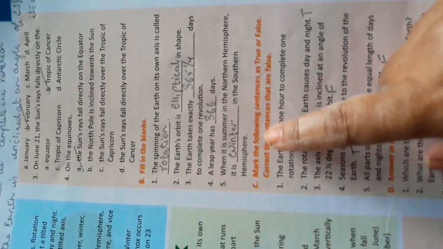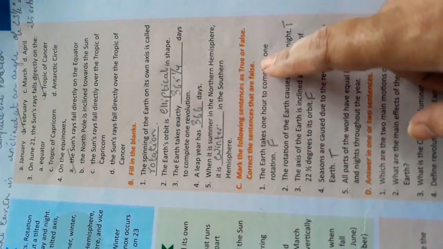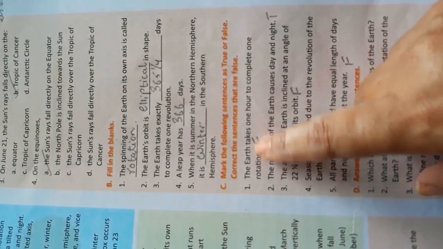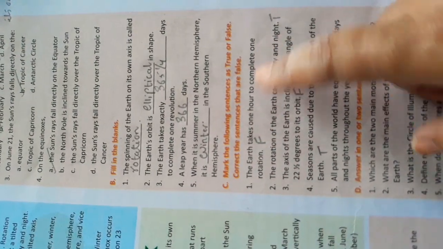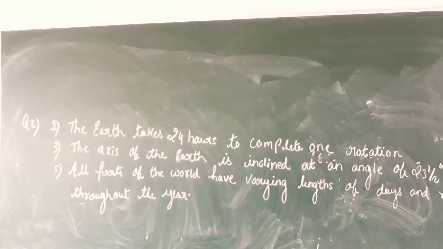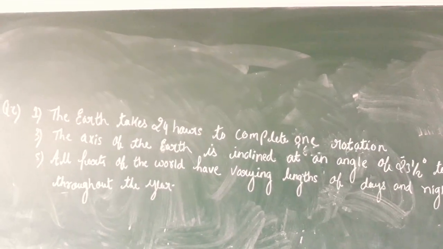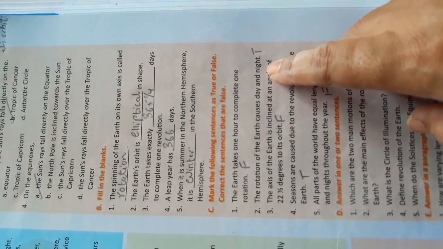Next you have question C. Mark the following sentences as true or false. Correct the sentences that are false. See, the first part: the earth takes what hour to complete one rotation? Is it correct? It is false. Look at the board. You can see the answer to number 1 that I have written there. The earth takes 24 hours to complete one rotation. Next, the rotation of the earth causes day and night is true.